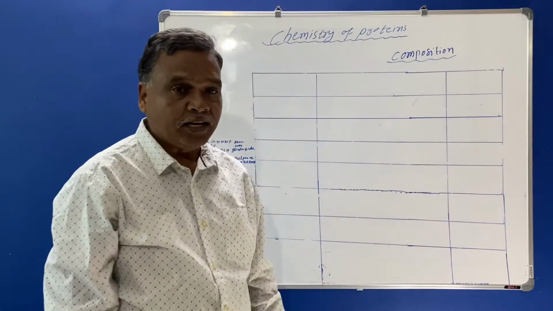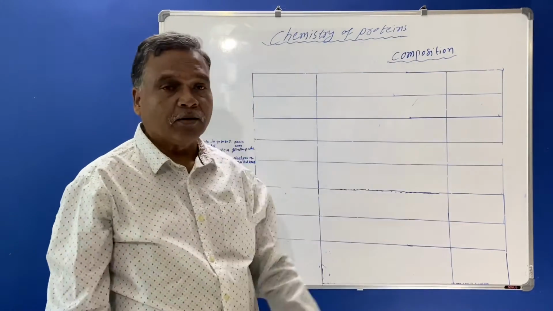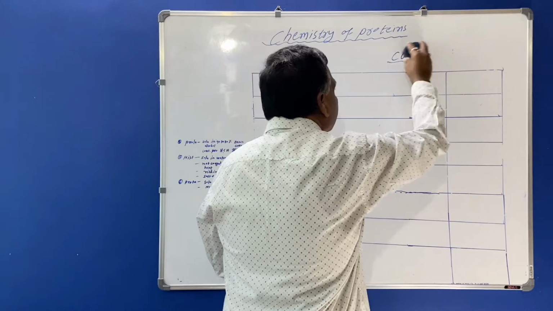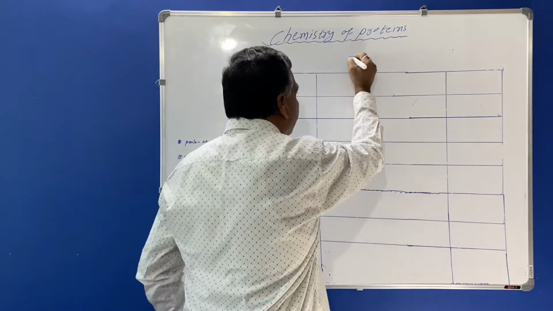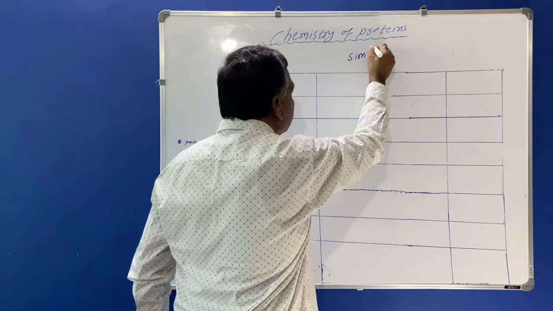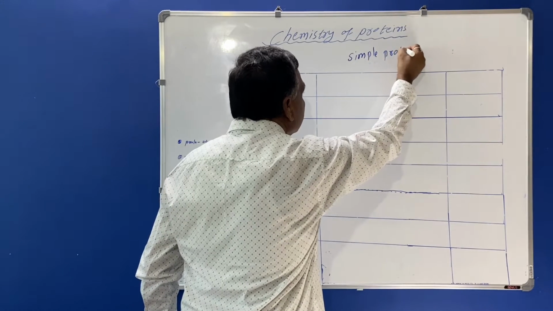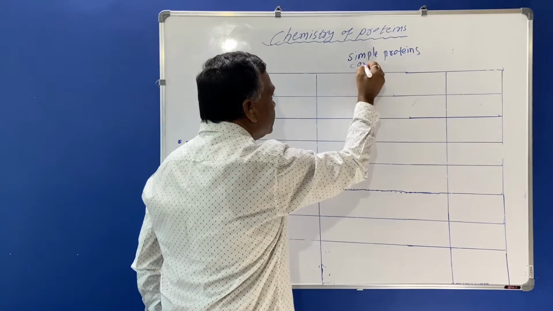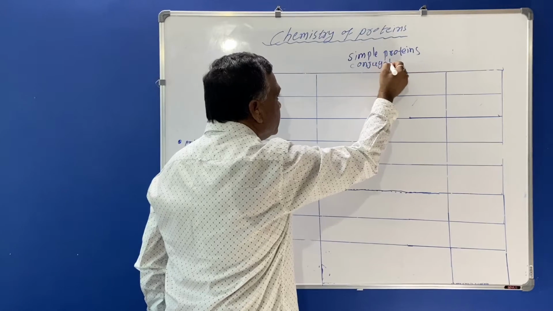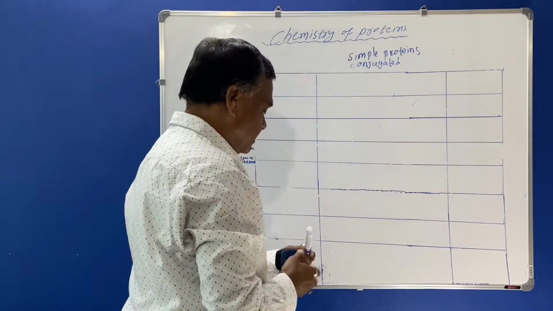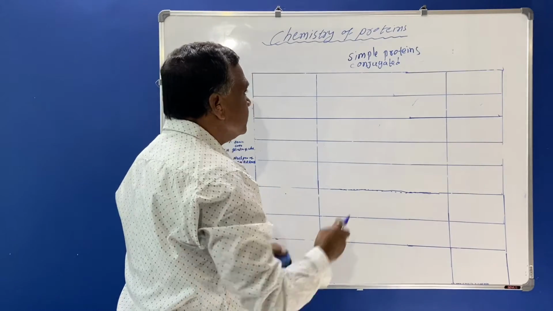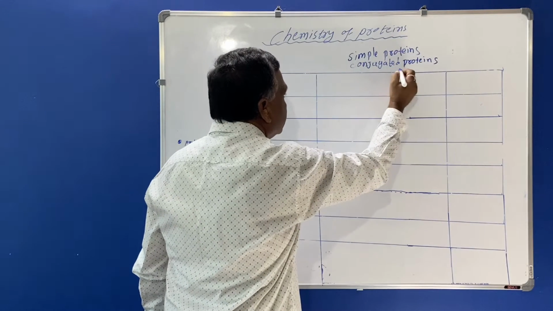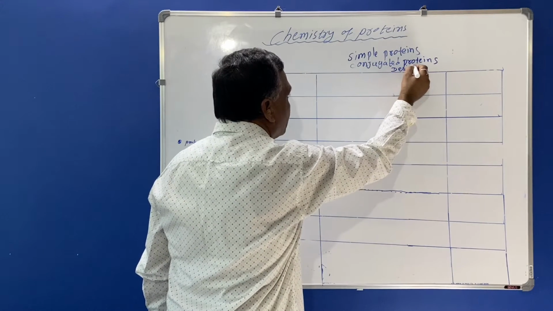So here we'll see the proteins which are based on the composition. So today we are going to see the simple proteins, then conjugated proteins, and the next one is derived protein.